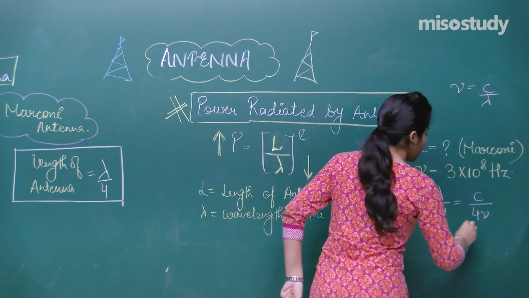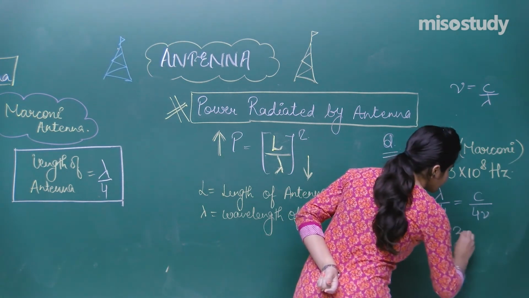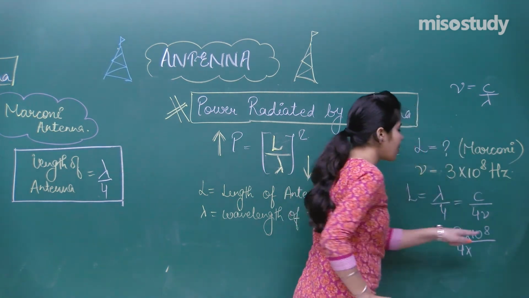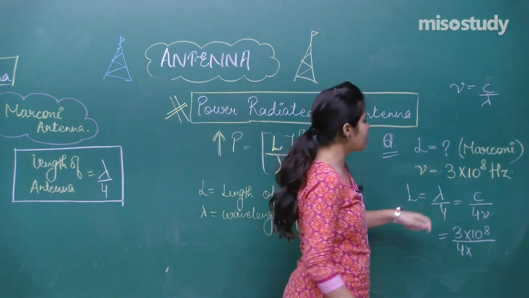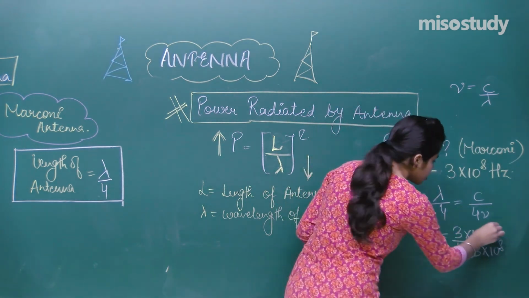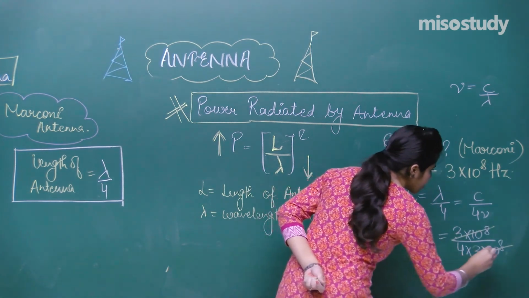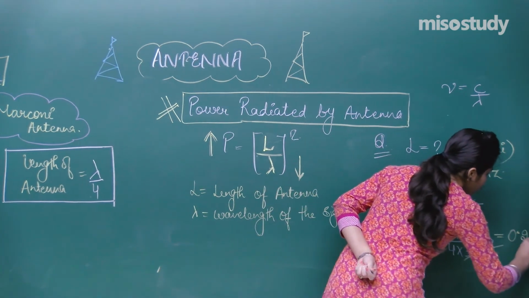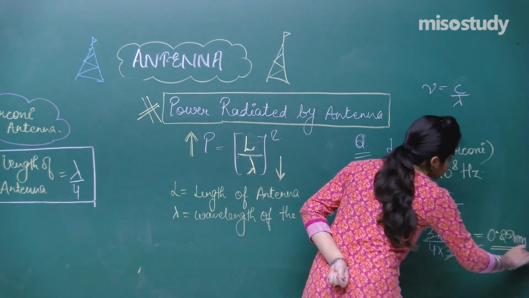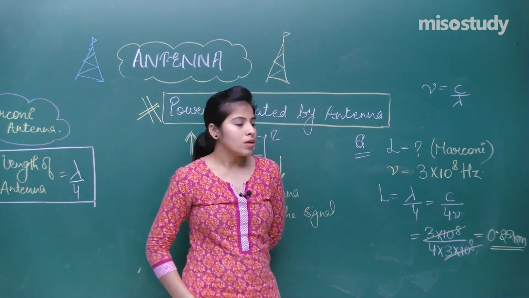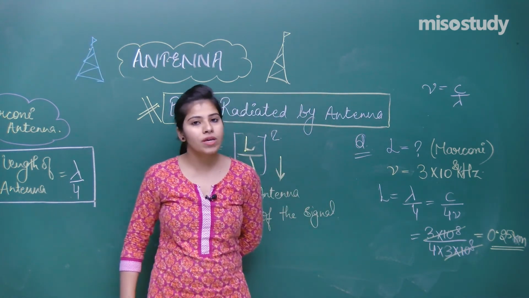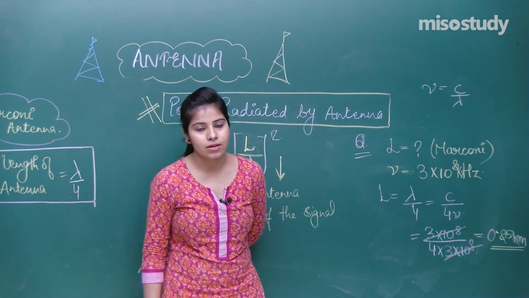Right? So put in the value. C is nothing but the speed of light, that is 3 into 10 raised to the power 8, divided by 4 multiplied by the frequency, which is given as 3 into 10 raised to the power 8. So see, this will cancel. You are left with only 1 by 4, that is 0.25. This is in kilometers. Okay? Because suppose I have given you the frequency in the range of kilohertz, so this comes out to be kilometers. This is the length of the antenna.